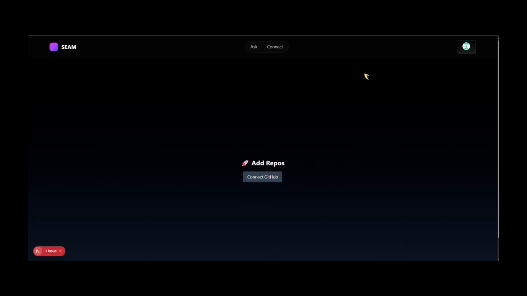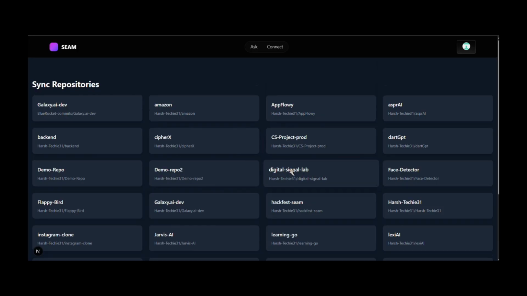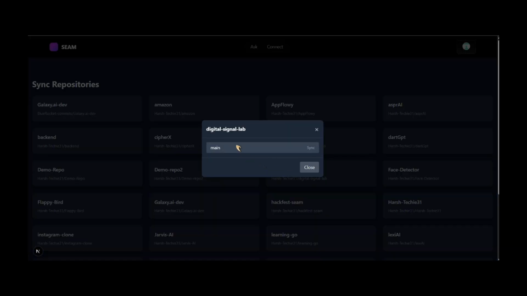Once it logs in to my GitHub, I see the option to add my repositories. Suppose I just click on connect GitHub. I can see all the repositories that I have on my GitHub account. For demo purposes, we'll just choose the DSP Lab GitHub repo, and then we can see all the branches it has. We'll go with the only one branch, called main.